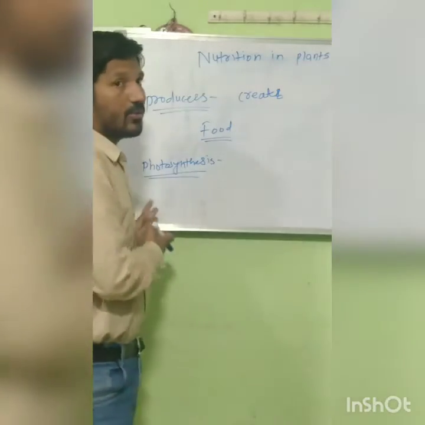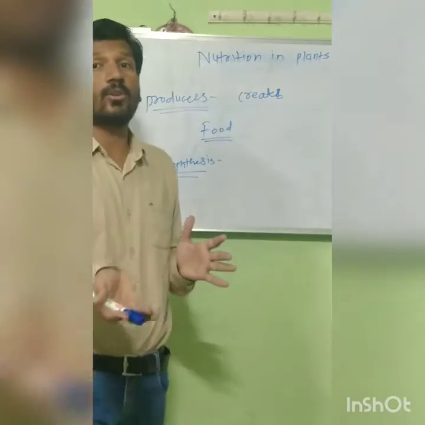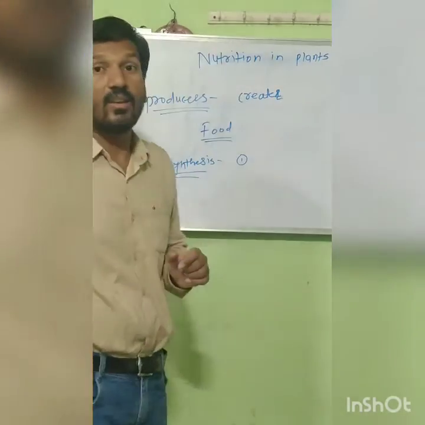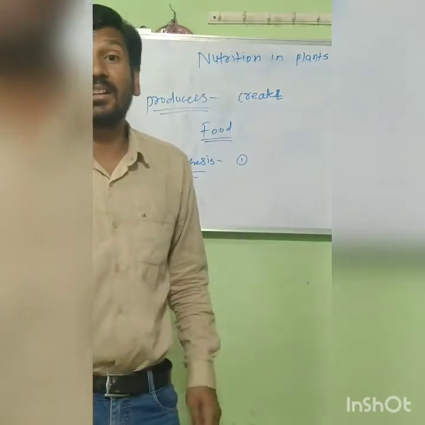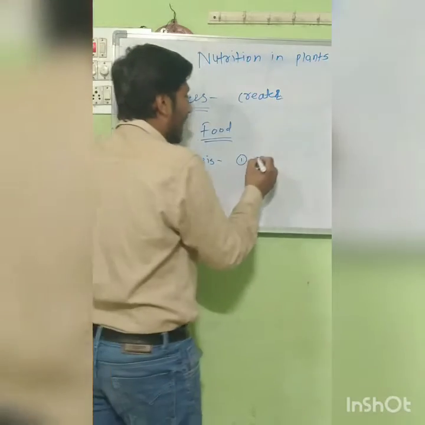For the process of photosynthesis, when plants prepare their own food, what are the things required? The first and most important thing is the ultimate source of energy, that is the sun. So plants need sunlight.